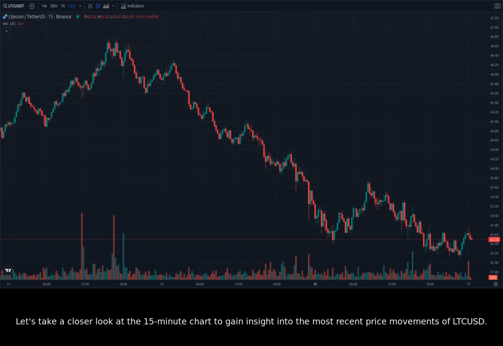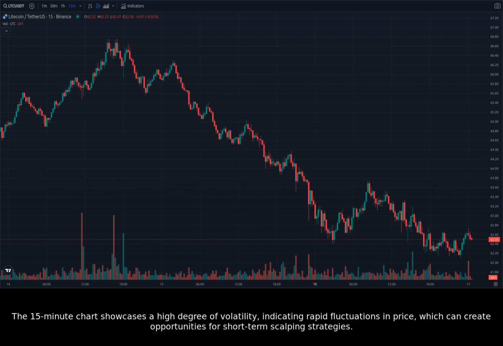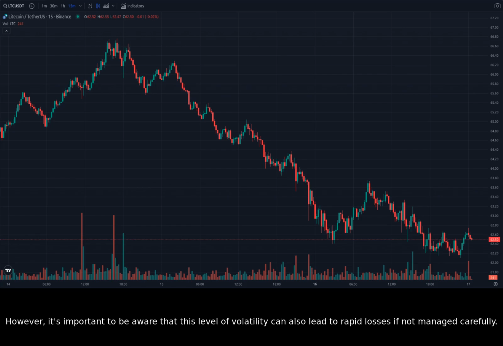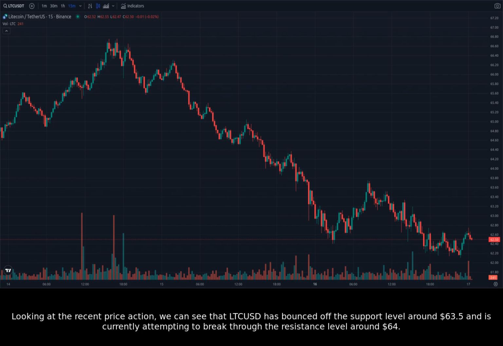price movements of LTCUSD. The 15-minute chart showcases a high degree of volatility, indicating rapid fluctuations in price, which can create opportunities for short-term scalping strategies. However, it's important to be aware that this level of volatility can also lead to rapid losses if not managed carefully. Looking at the recent price action, we can see that LTCUSD has bounced off the support level around